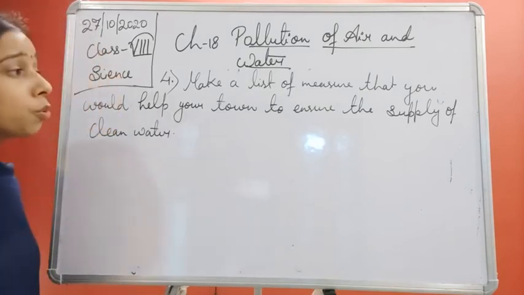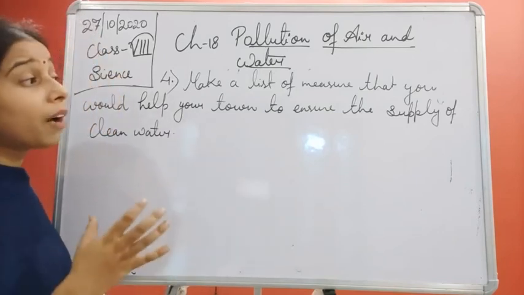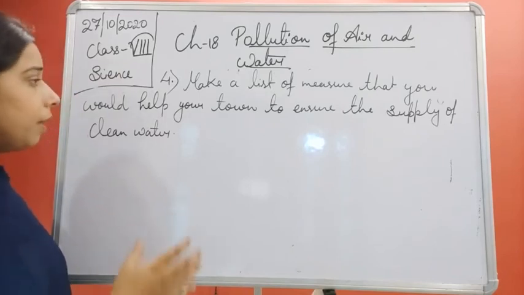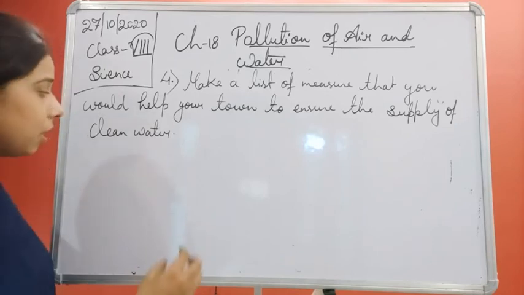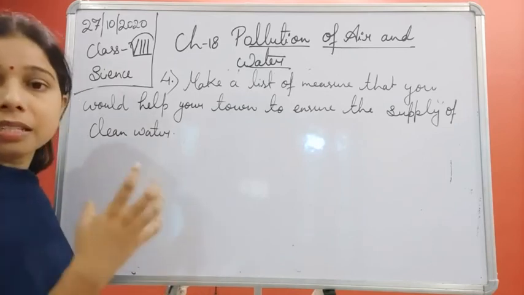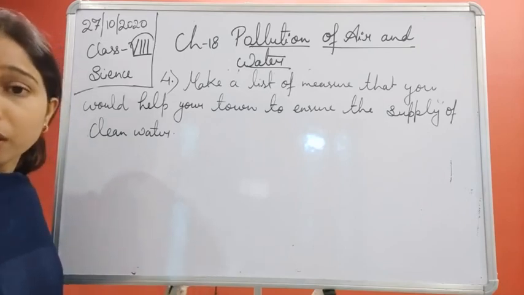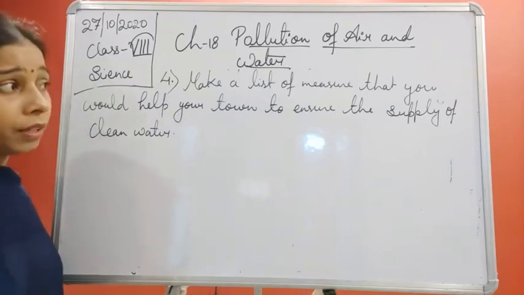So you see, students, you are a member of a municipal corporation and you have to make a list of how you will help your town ensure that people are getting clean water, that there is a supply of clean water in your locality, in your town. A lot of measures we can take.